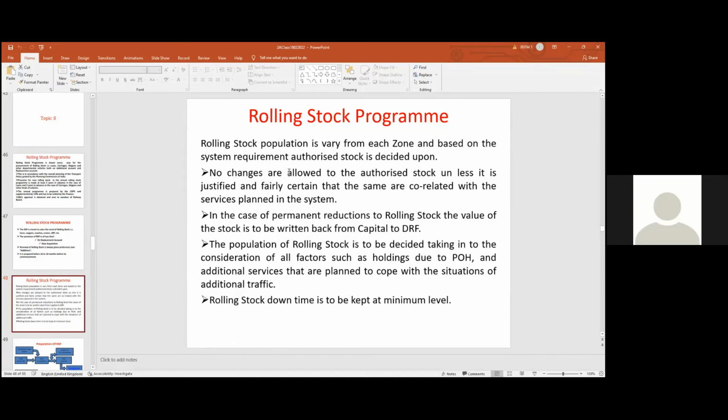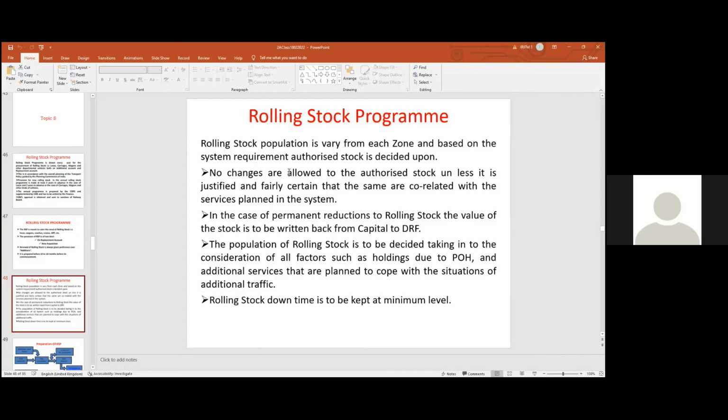And in some cases, in the case of additional traffic required during the summer time, ज़्यादा trains run करना है, इसीलिए we have to have additional. So these are the important aspects while making the rolling stock program. Rolling stock program is nothing but an investment program like our works program. So along with a works program, हर zonal railway will prepare rolling stock program.